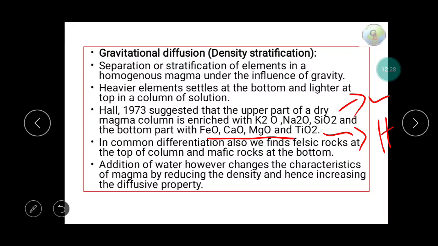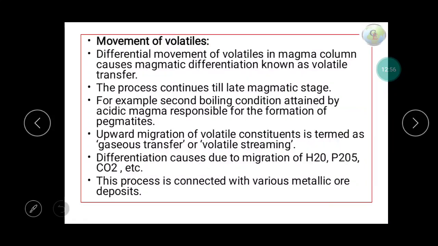Means the felsic rocks will be at the top, and the mafic rocks will be at the bottom, because mafic rocks have high density and felsic rocks have low density. Addition of water, however, changes the characteristic. Water plays a very important role in all the processes. So addition of water changes the characteristic of the magma by reducing density, and hence increasing the diffusive property.